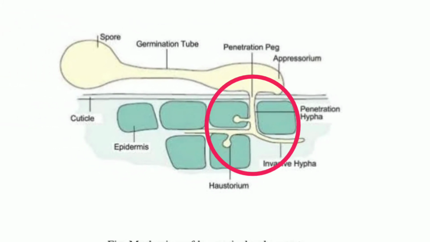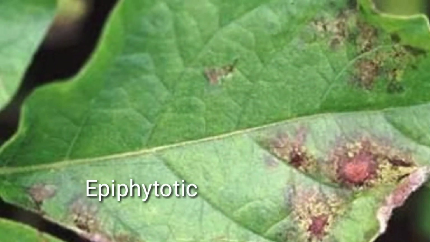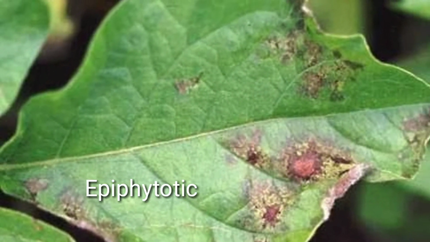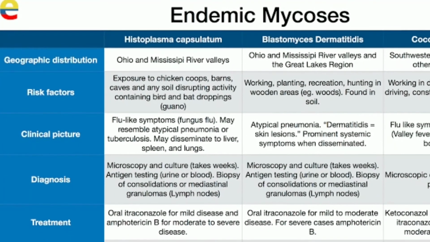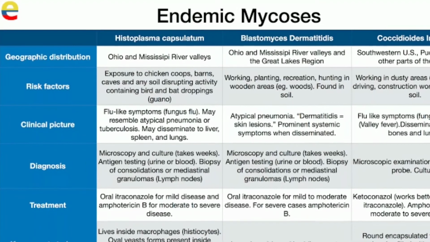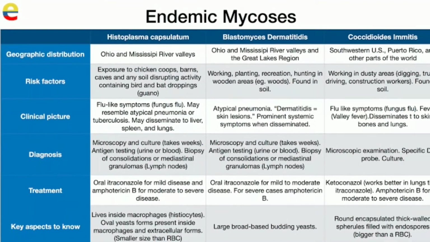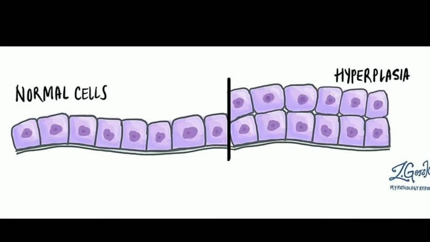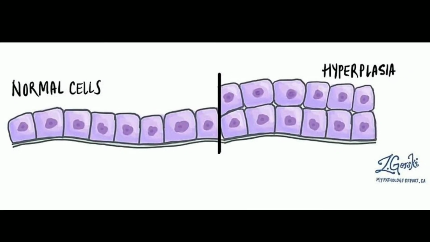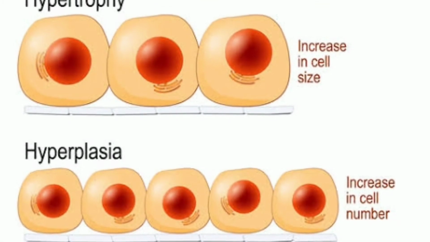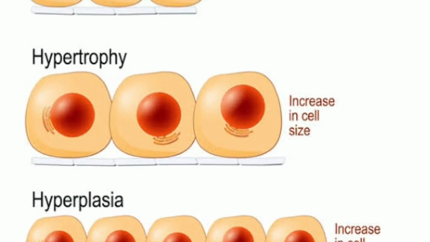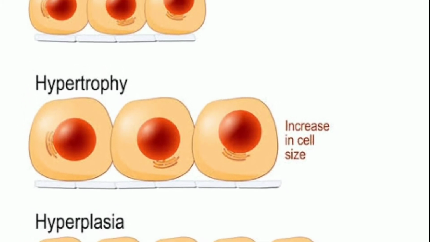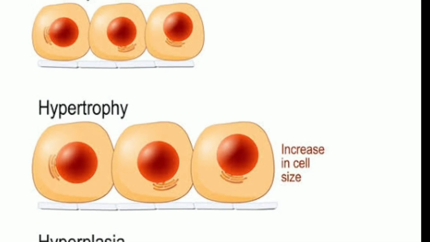A widely but periodically occurring plant disease is called epiphytotic. A disease which is restricted to a particular region and occurs regularly is called endemic disease. A disease that appears on a large scale after a long interval is called sporadic disease. Excessive enlargement of a diseased organ due to increase in number of cells is known as hyperplasia. Excessive enlargement of a diseased organ due to increase in size of cells is known as hypertrophy.